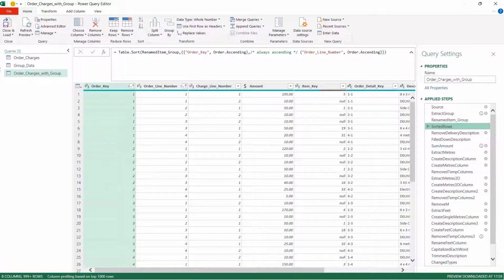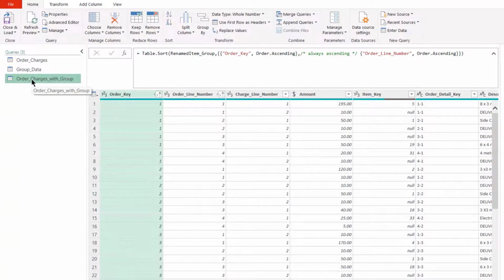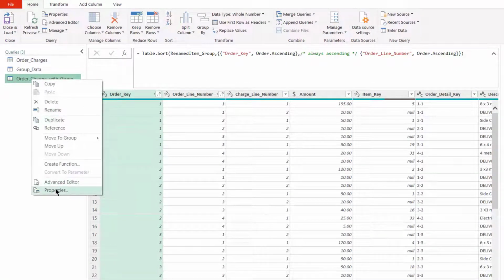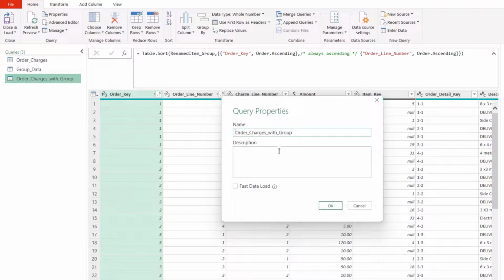So we can also enter comments against queries. If we right click, we've got properties here too, and we can put anything we like in here. So the comment I could also put in here is the same one as before. So instead of saying that, we can say this query sums the delivery charge with the cost of the item.